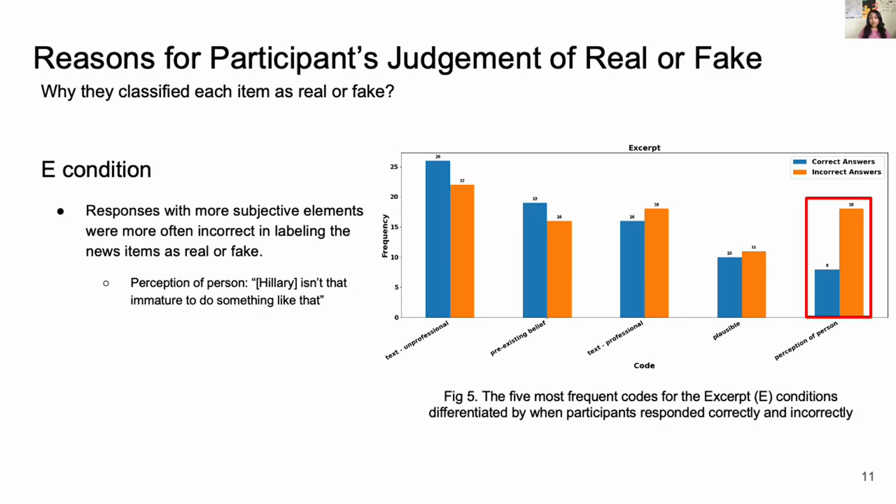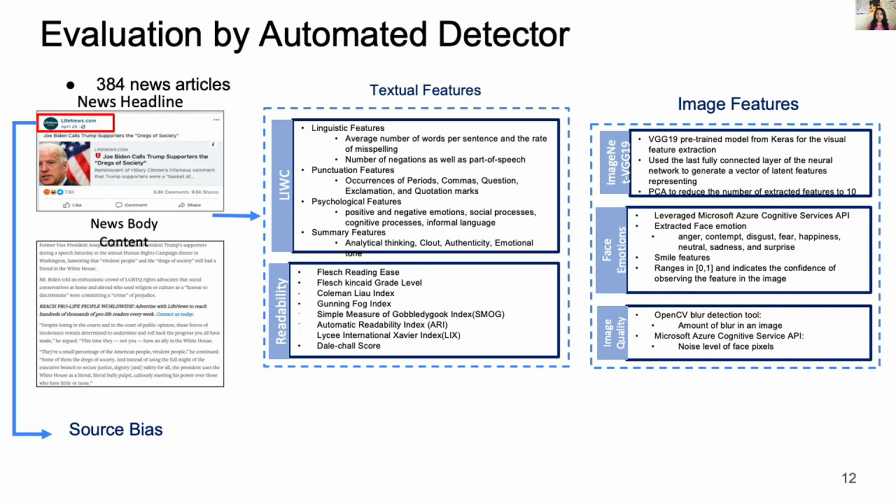Whereas in the excerpt condition, the pattern was less clear, probably because of the challenge participants faced in this condition, and thus the accuracy is also lowest. However, we observed that responses referring to the perception about the person in the news story tend to show up more in incorrect responses than in correct ones.